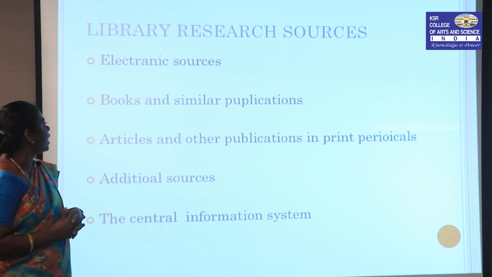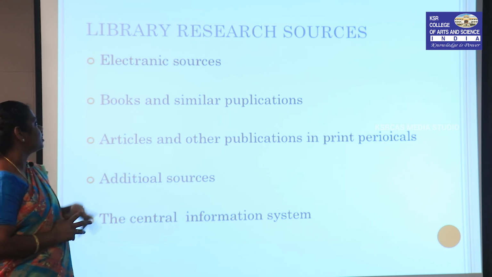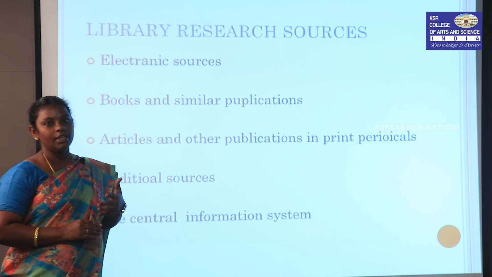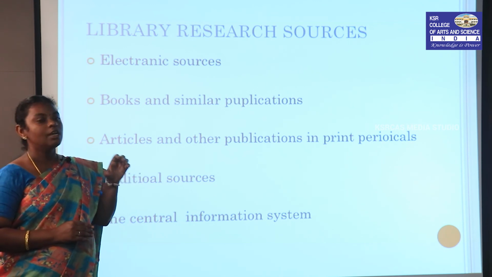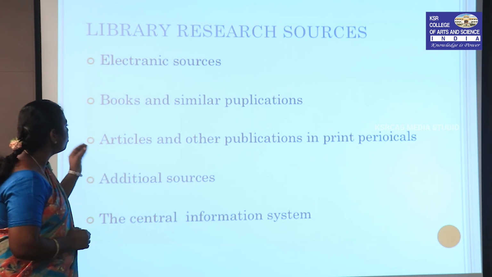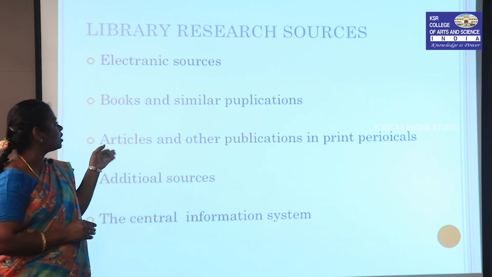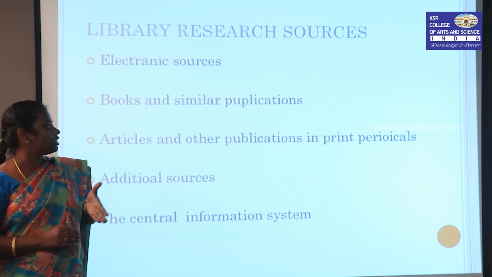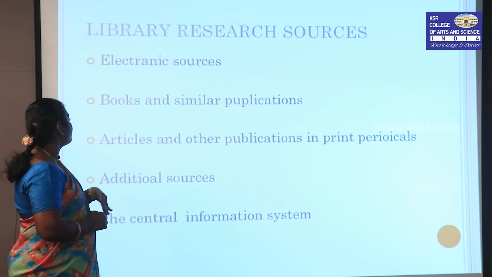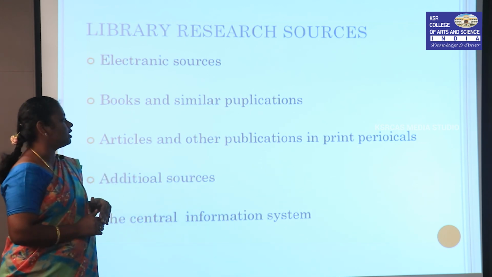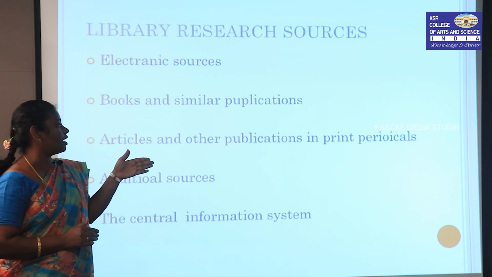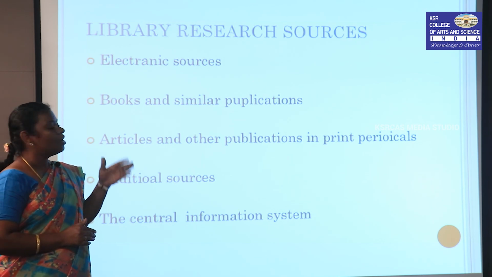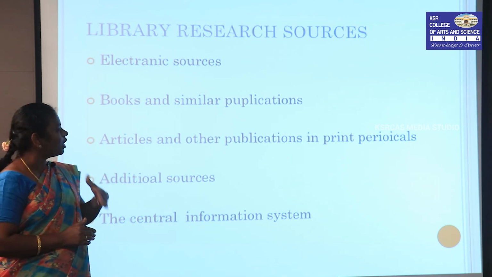Library research sources: electronic sources, books and similar publications. There are so many electronic sources available. Electronic means online sources, CD or DVD, or information collected on electronic media. And books and similar publications: you can refer to many books related to your topic, or similar publications. It may be articles or UGC-care publications also. You can verify any number of articles and other publications in print periodicals. That means you will get many periodicals in our library. We can go through weekly reviews, or monthly reviews, and get information accordingly.